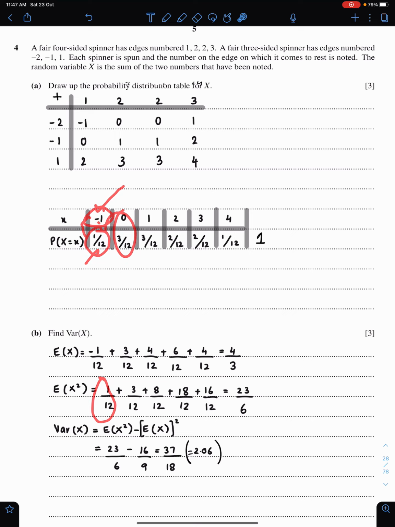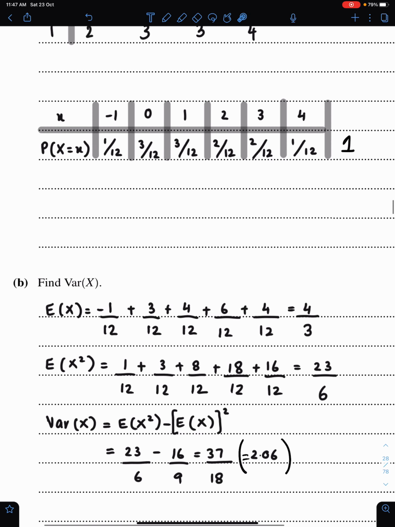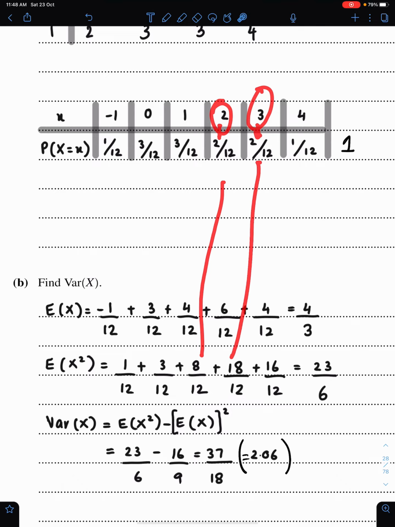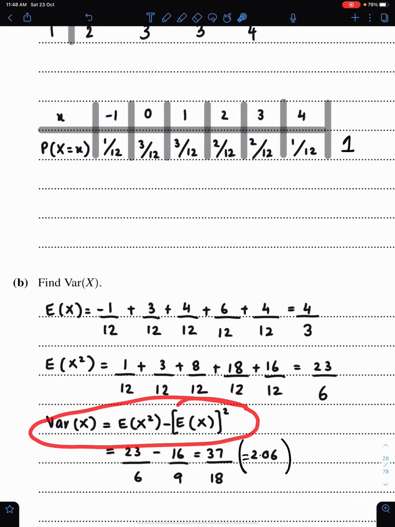This will be 0. 1 squared is 1, times 3 upon 12. 2 squared will be 4. When you multiply this with 2 upon 12, it will become 8 upon 12. 3 squared is 9. So 9 to 18 upon 12, and the total is 16 upon 12. So this is the formula of variance.